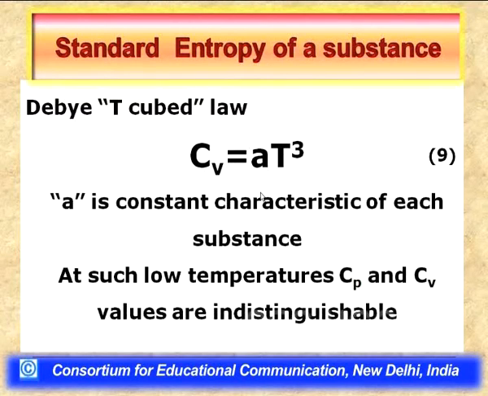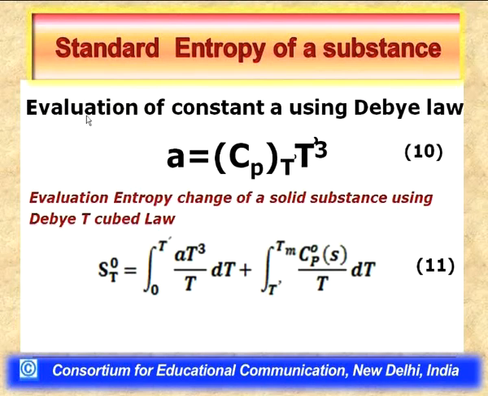So, using this Debye T cubed law, I can determine the value of A, the constant characteristic of the substance, at the lowest temperature at which I am able to determine the heat capacity experimentally. That is the evaluation of constant A using the Debye law.